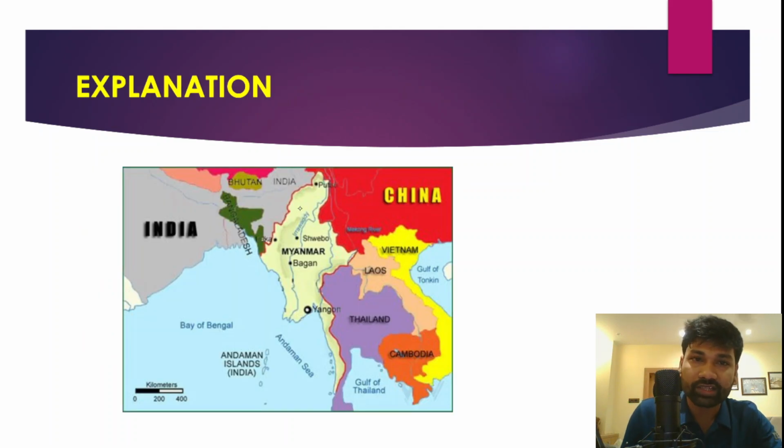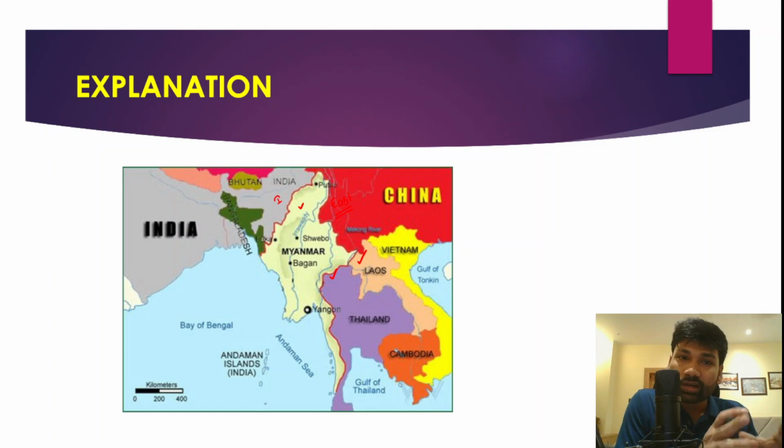So you can see this is Myanmar. India, especially Northeast India, shares its borders with Myanmar on its western side. Apart from that, China is on the eastern and northeastern side of Myanmar. With Laos it shares its borders, and with Thailand also it shares its borders.